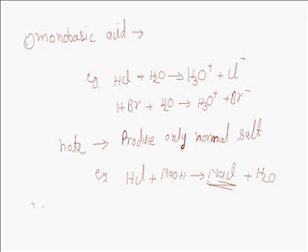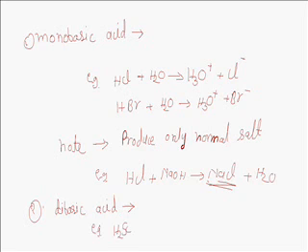And second is dibasic acid. Dibasic acids, which on ionization in water produce 2 hydronium ions per molecule of the acid, are known as dibasic acids.